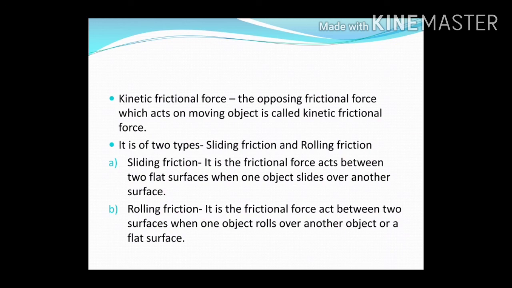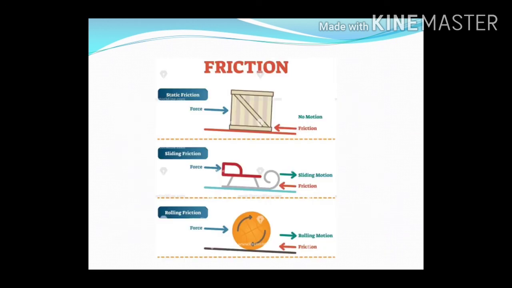It is of two types. One is sliding friction and another is rolling friction. The friction acting between the surfaces when an object slides over another surface is sliding friction, when two flat surfaces are there and one object slides over the other. And rolling friction is the frictional force acting between two surfaces when one object rolls over another object. So here you can see three frictions.